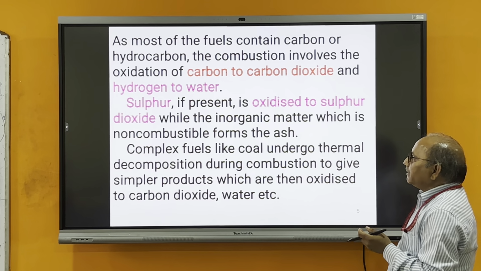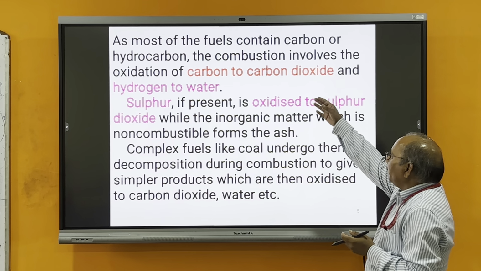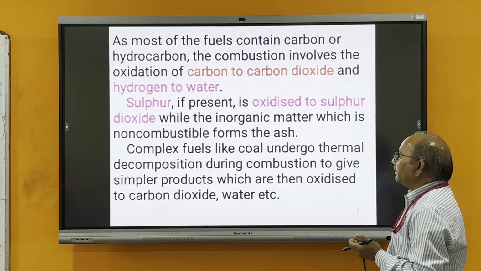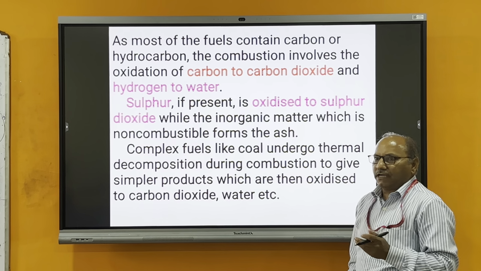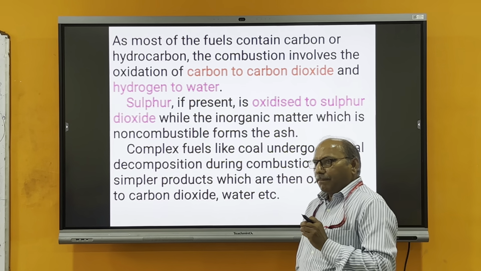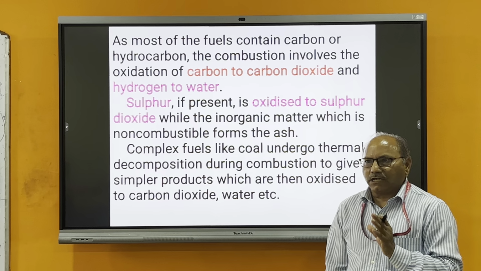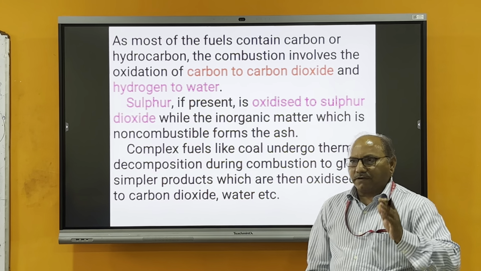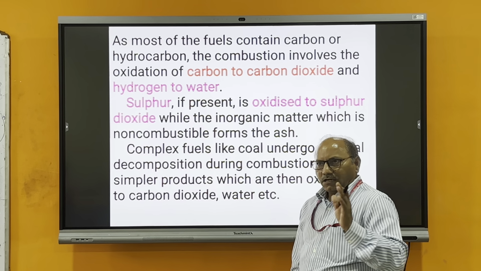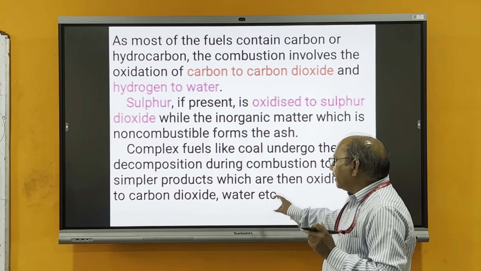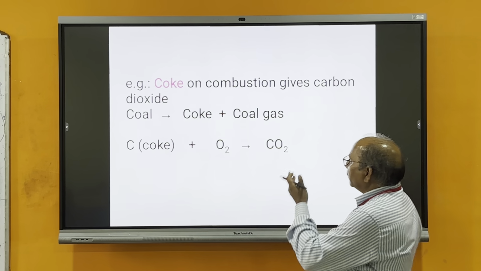Whenever any combustible substance is burned, carbon converts into carbon dioxide, hydrogen converts into water, and sulfur, if present, converts into sulfur dioxide. Any non-combustible substance remains as ash. In general, in liquid or gaseous fuels, inorganic substances are absent, or else present only in rare conditions.